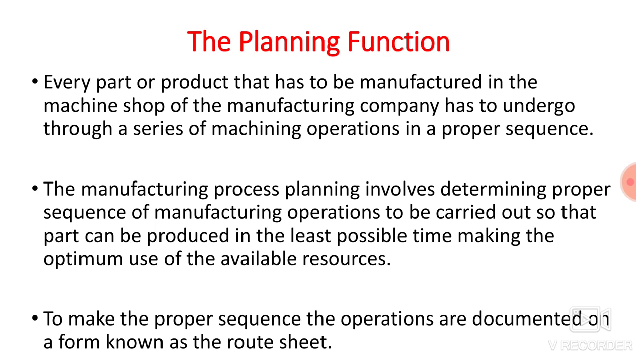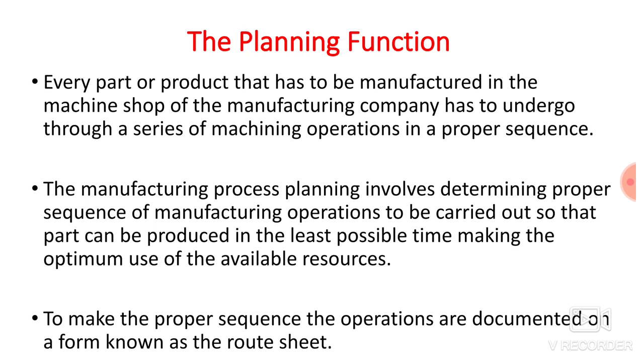Then manufacturing process planning involves determining the proper sequence of manufacturing operations to be carried out so that the part can be produced in the least possible time, making optimum use of available resources.